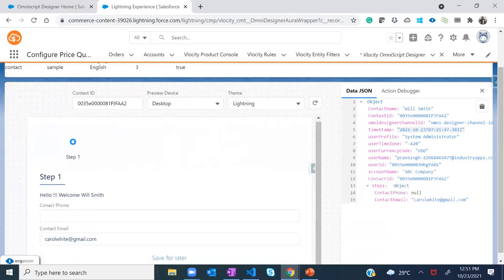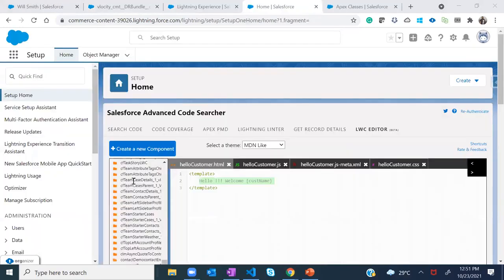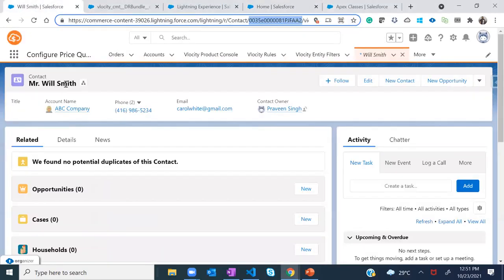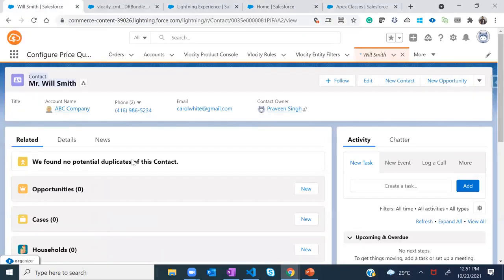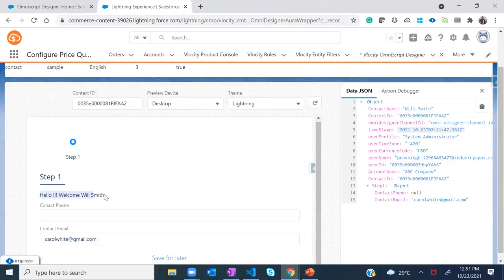So if you can see here, I think the name was Will Smith, and yep, the name was Will Smith. And so here you go. This is the message which we displayed from the LWC. So you can do any other operation as well.